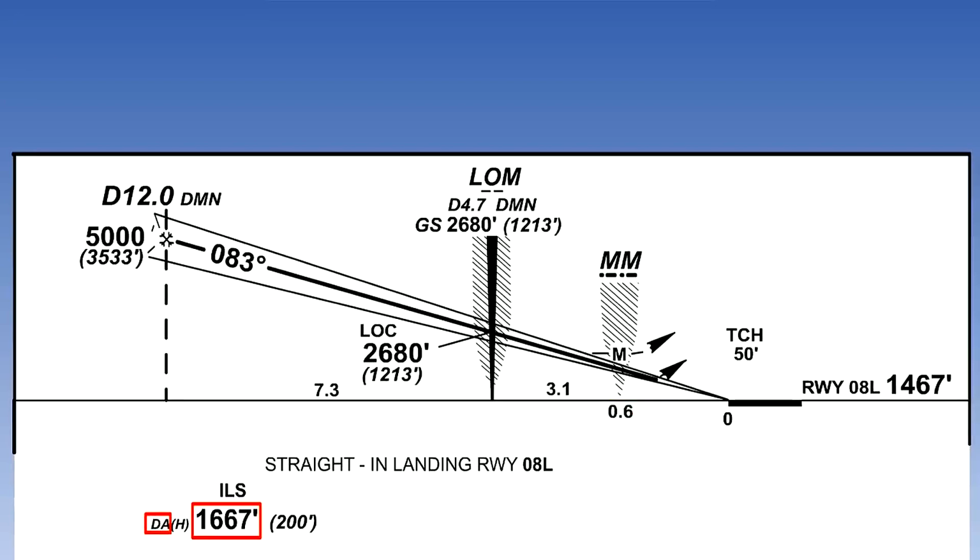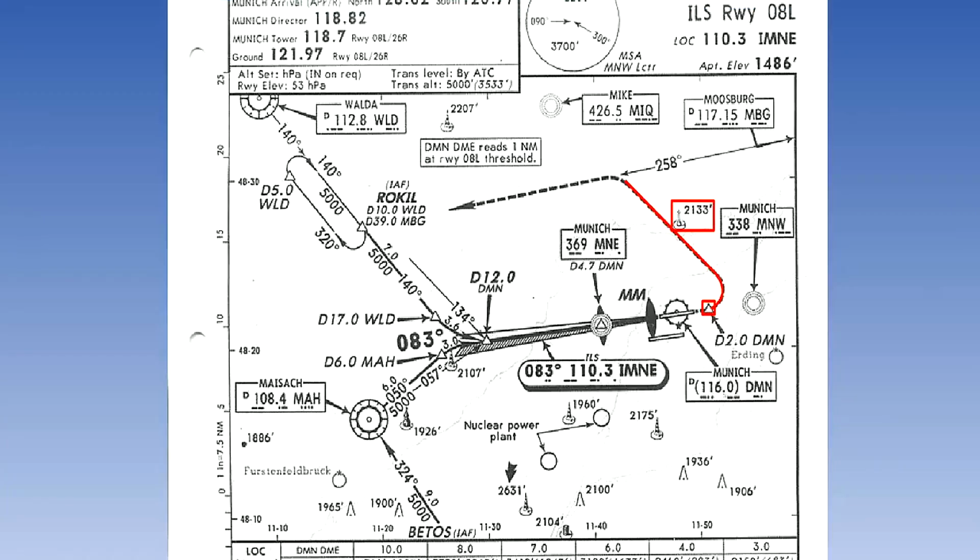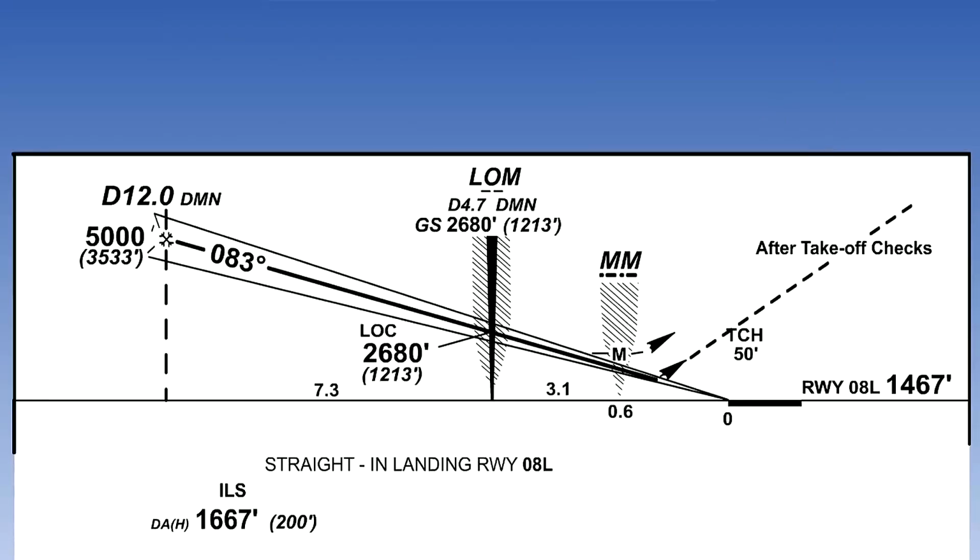This is the warning that we are very close to our decision point, which can either be given as a decision altitude or as a decision height. If at the decision altitude, we can't see the runway, or at least two bars of cross bar lighting because of low cloud or fog, we have to go around and follow the missed approach procedure. If you remember, it took us over a high obstruction, which we won't be able to see if we are in cloud or fog. We must be on QNH to know that we are clear of it.